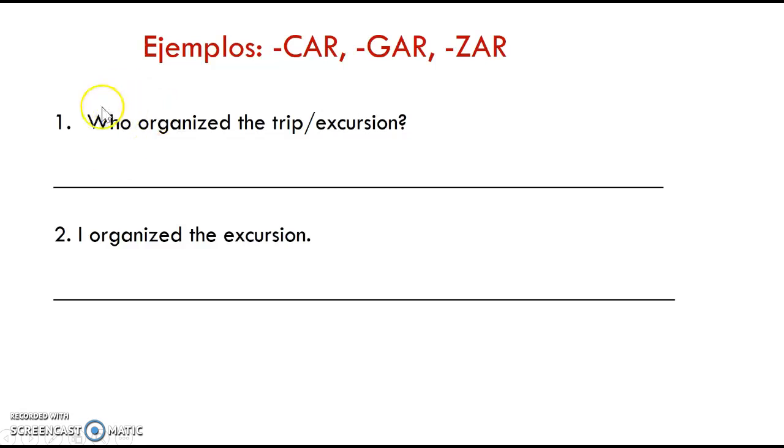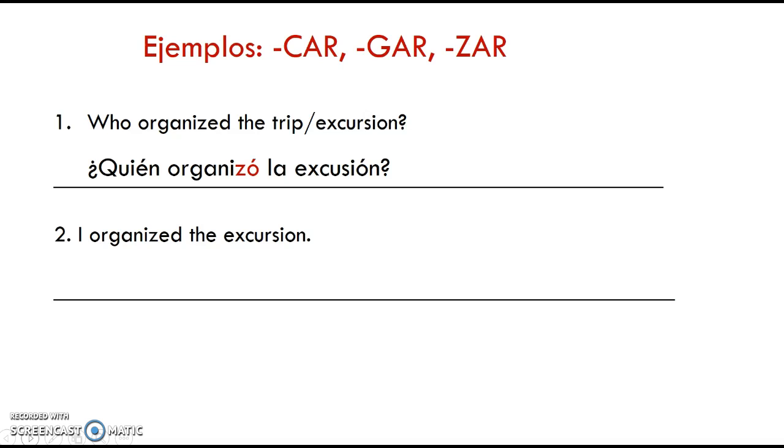I don't know who did the action. So I'm going to use the él, usted form. So in this case, organizar, the verb, to organize, does end in car, gar, zar. But if it's not in the yo form, I don't have to worry about changing this Z of organizar to a C. So it becomes: ¿Quién organizó la excursión?